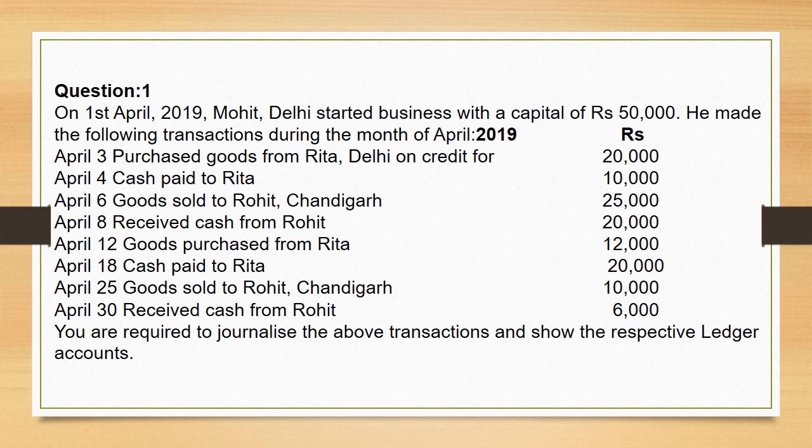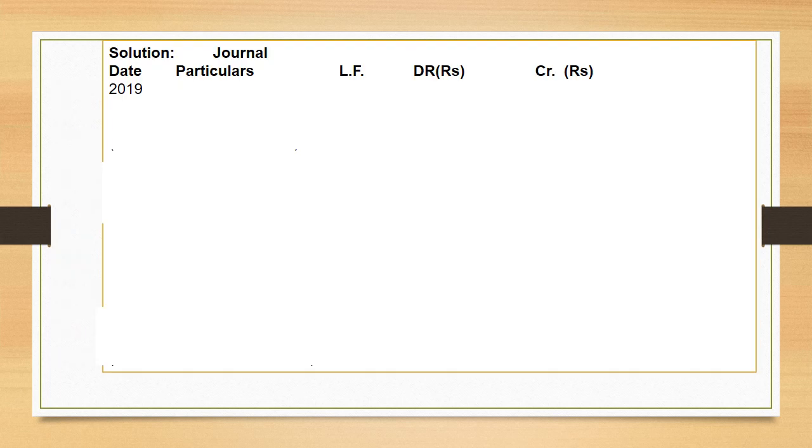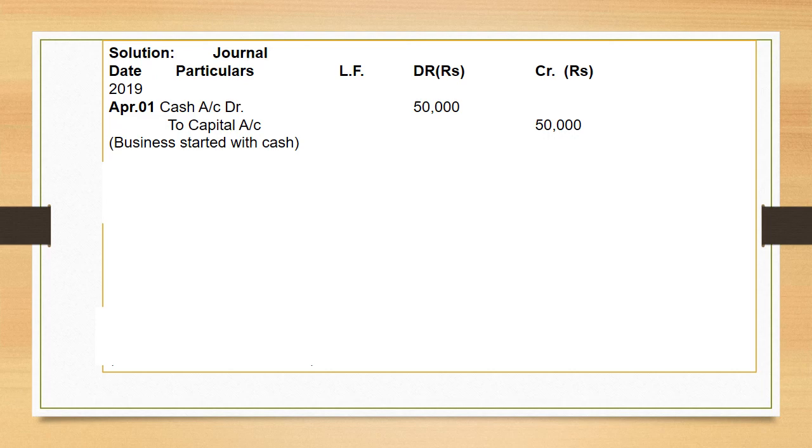Now, for making ledger accounts, we first have to pass journal entries. First journal entry is for business started with cash. When a person starts business with cash, cash must be debited and capital should be credited. Therefore, entry is cash account debit to capital account.